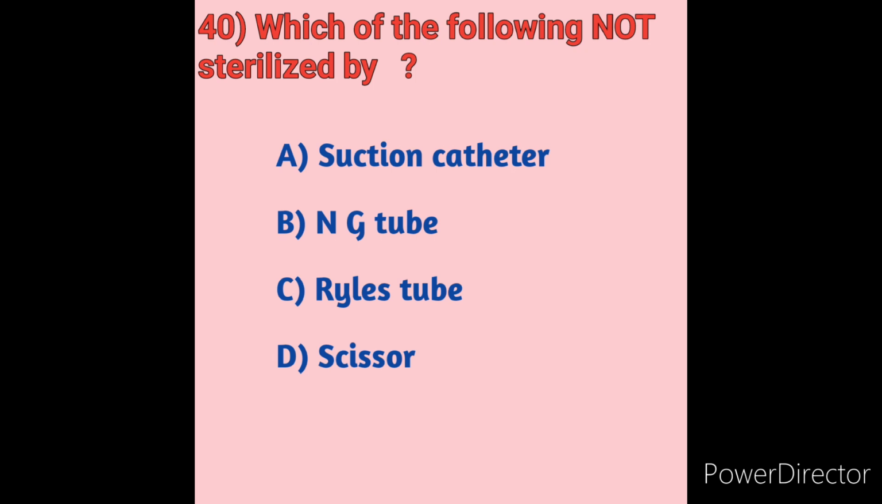So here, which of the following is not sterilized by autoclave means sharp instruments should not be sterilized by the autoclave. Here in this option, the sharp object is scissor. Option D is the correct answer. So we should not sterilize the scissor through the autoclave method. Option D is the correct answer. Next we will move on to question number 41.